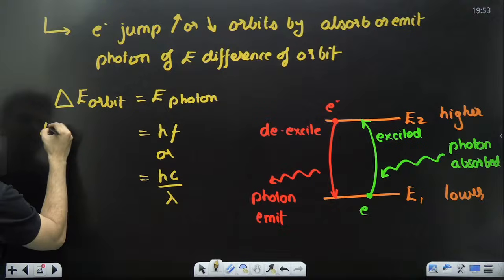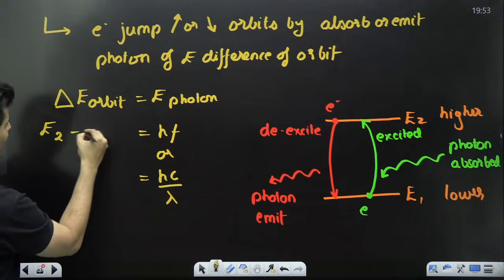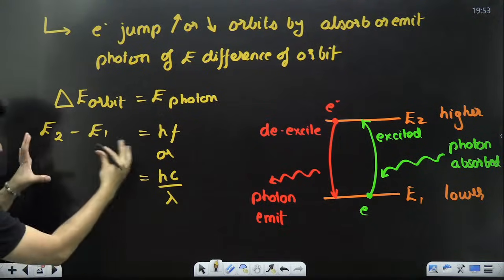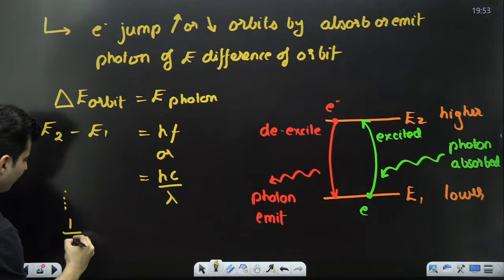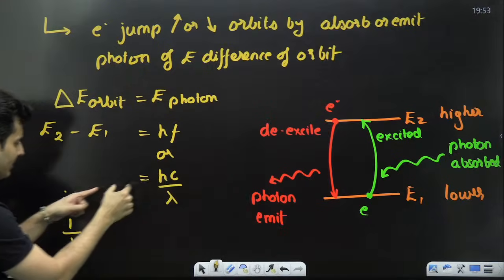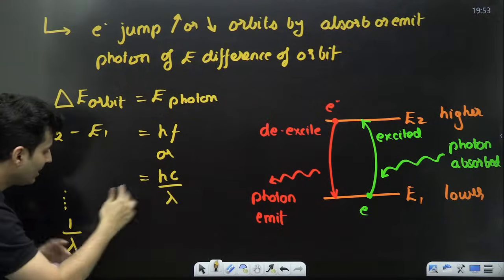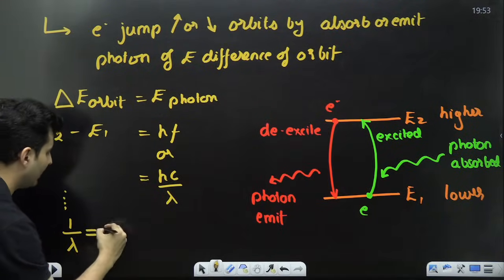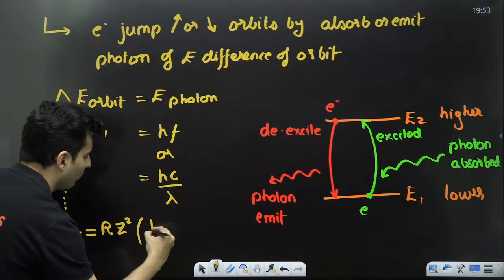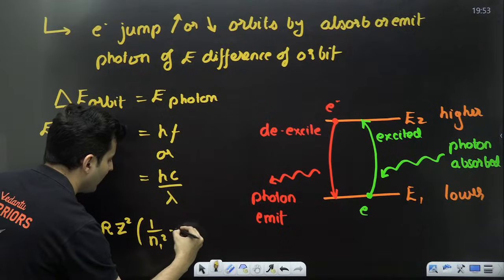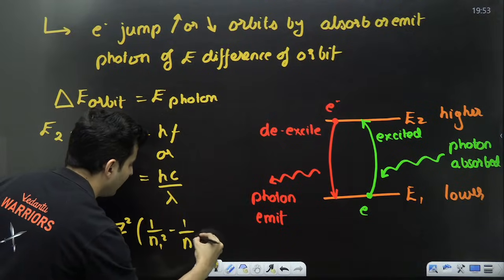So it will be higher energy, which is E2, minus lower energy. You can do all the calculations, and then finally you see 1 by lambda. Take that hc also below somewhere over here. You rearrange the equation. You get that as RZ square into 1 by n1 square minus 1 by n2 square.